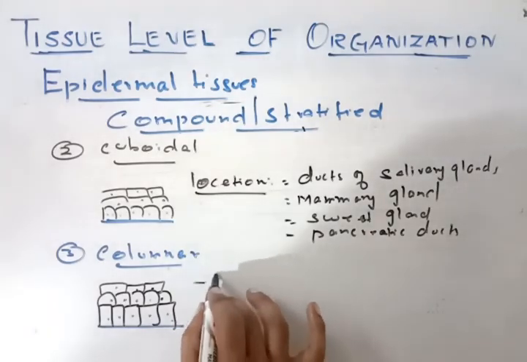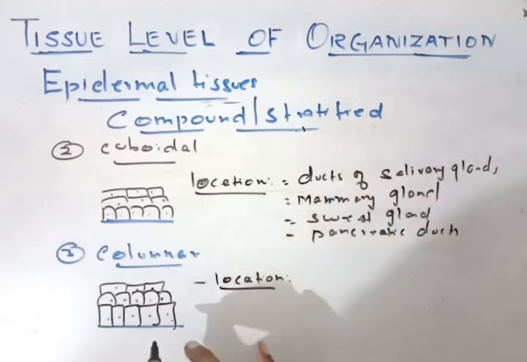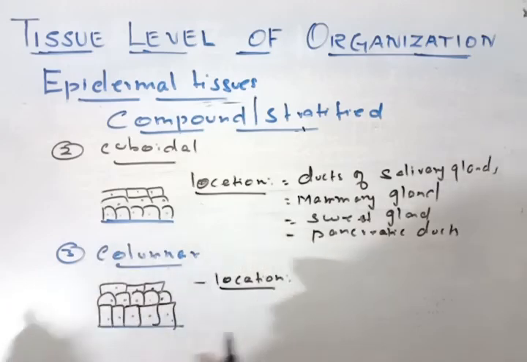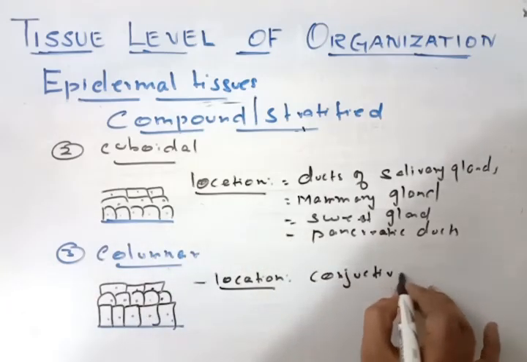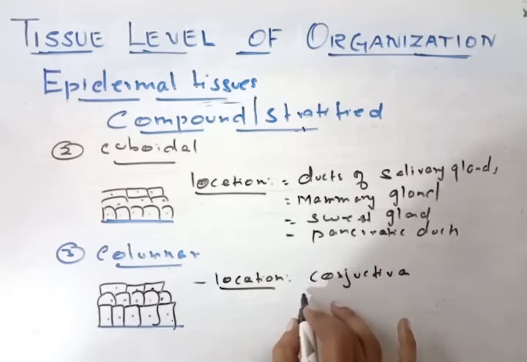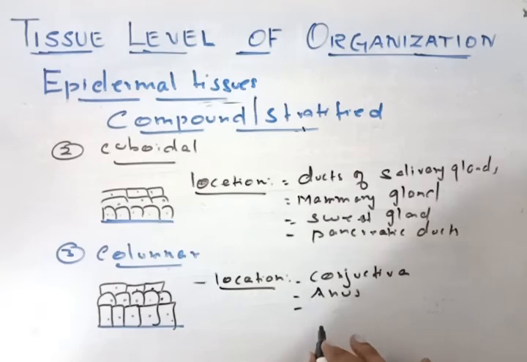Now where is this columnar stratified epithelium located? It is in areas where there is more friction. For example, it is on the conjunctiva of the eyes. Then it is on the anus, which also has more friction.